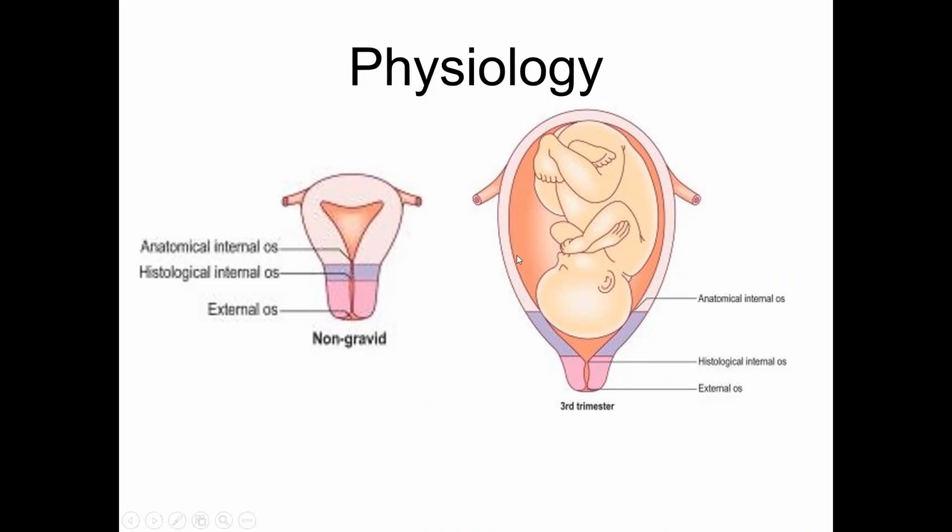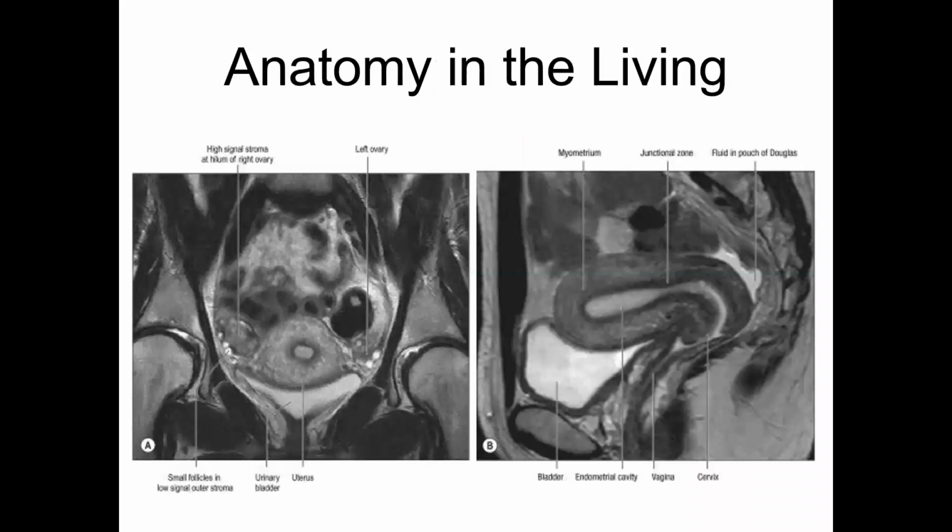You can cut through the uterus and remove the baby quickly because the child will otherwise suffer from irreversible anoxia, irreversible brain damage. In the living person, you can do a T2 weighted MRI. And you can see the uterus and the ovaries on either side. Here is the sagittal section. You can see the uterine cavity, uterine wall.